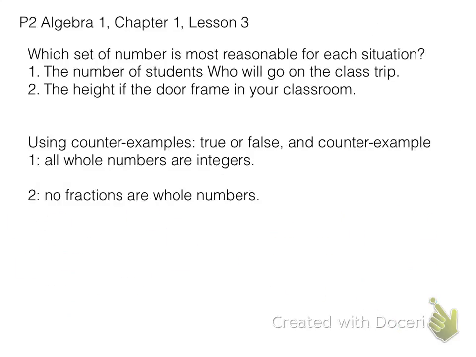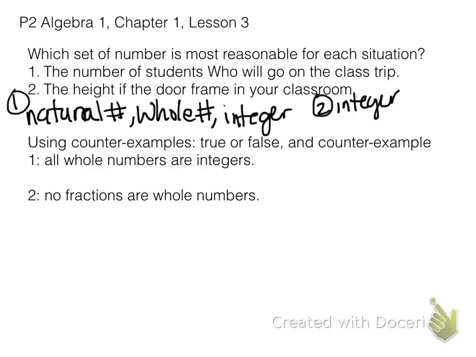Let's talk about which of these numbers is most reasonable for each situation. Number 1 is the number of students who will go on a class trip. So this is actually either rational numbers, whole numbers, or integers. They're rational numbers because they can be 1, 2, 3, 4. They can be whole numbers because no one can go on the trip. That would be 0 people. And they can also be integers because integers include rational numbers and whole numbers.